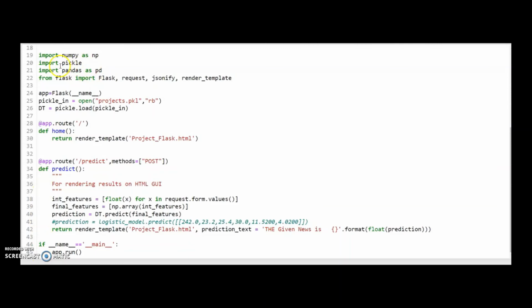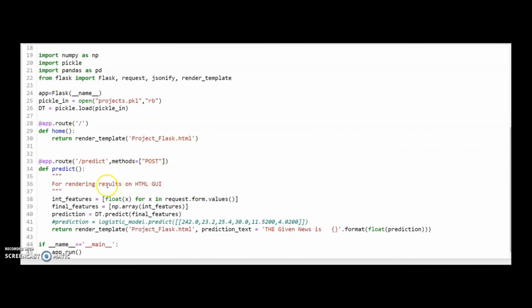Here we can see that we have imported the necessary packages, which include NumPy, Pickle, Pandas, and from Flask, request, JSON, and render template. Then we are creating an app with the name of Flask, and then we open the pickle file, which is the project we have already created, and we are naming it as TT. Then we are creating the app route, which is the project Flask HTML that we have created.